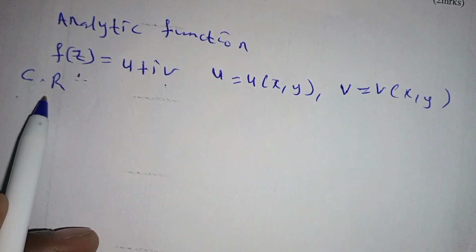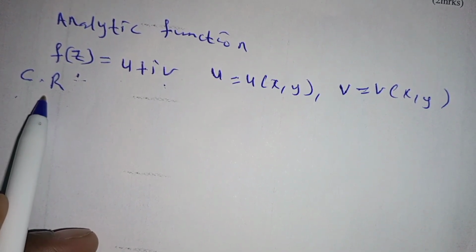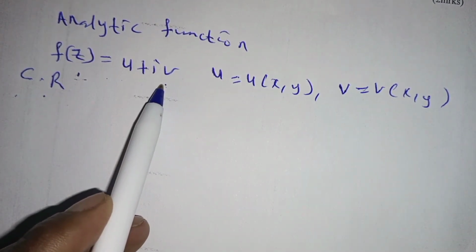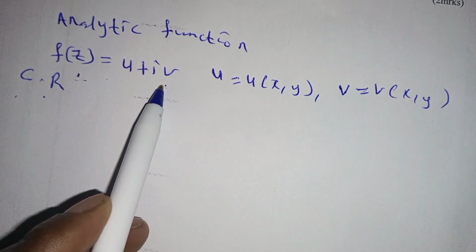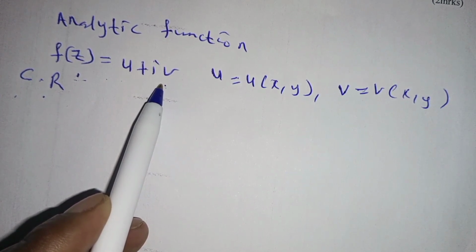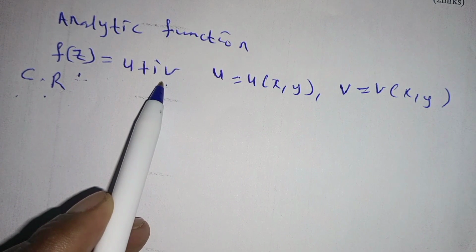CR stands for Cauchy-Riemann equations. And number 2, both functions u and v, together with their partial derivatives, must be continuous inside and on the boundary of their definition.